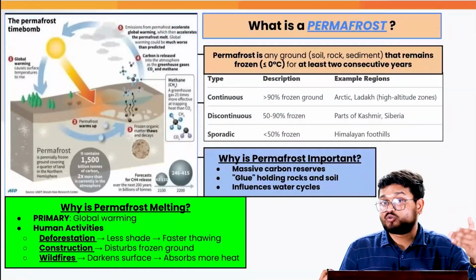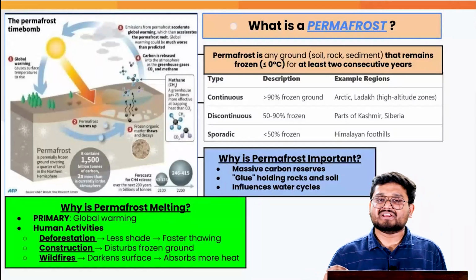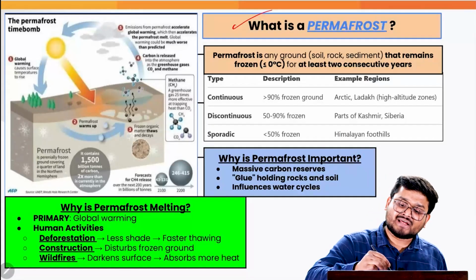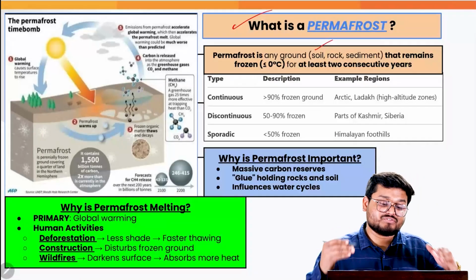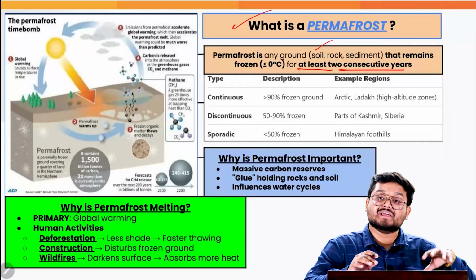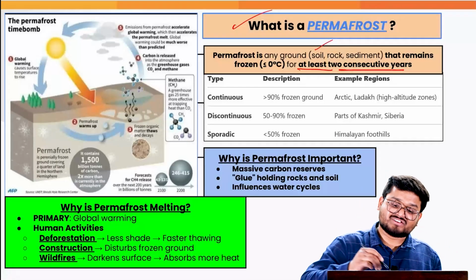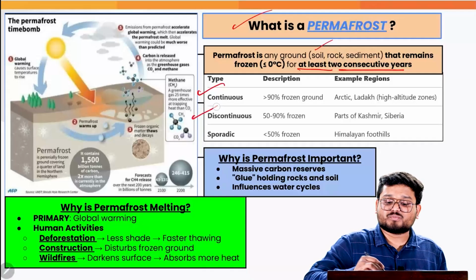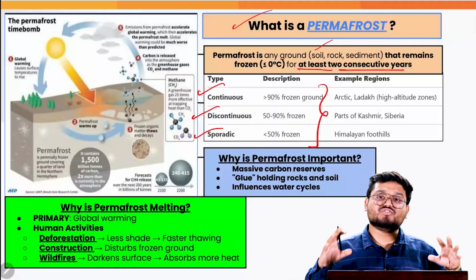due to climate change. Typically, when we talk about what is a permafrost, the official definition is any ground that can be composed of soil, rock, or any other sediments which are permanently frozen for at least 2 consecutive years. These are known as permafrost regions. And here when we talk about the various types of permafrost, there are 3 types: continuous, discontinuous, and sporadic, based on the percentage of the ground that is frozen.